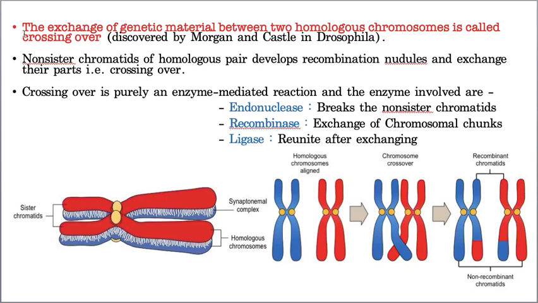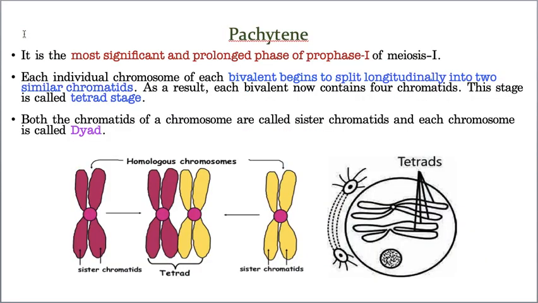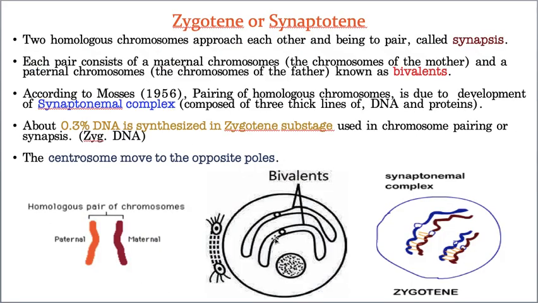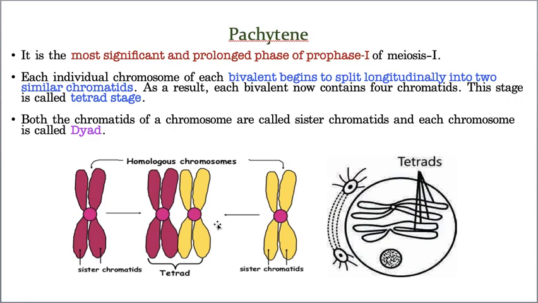Now you understood? Hope you understood Pachytene. Again, a very small recap on Pachytene. First, the bivalents undergo a longitudinal split, which results in sister chromatid formation, and because of the sister chromatid formation, it is now described as a tetrad. Earlier it was called a bivalent, now it became a tetrad.